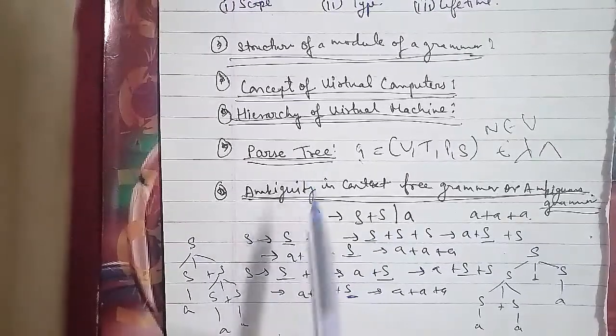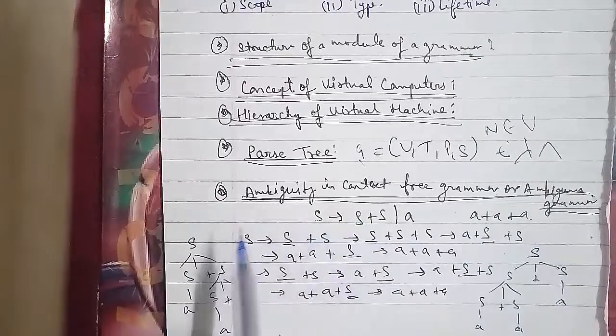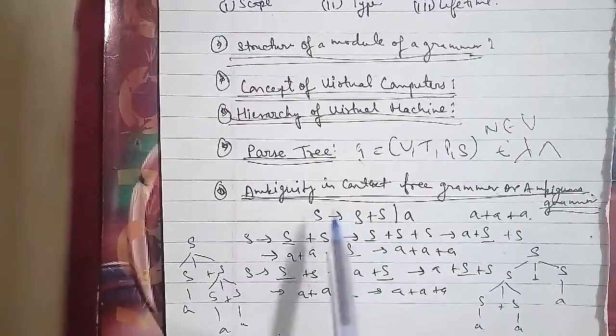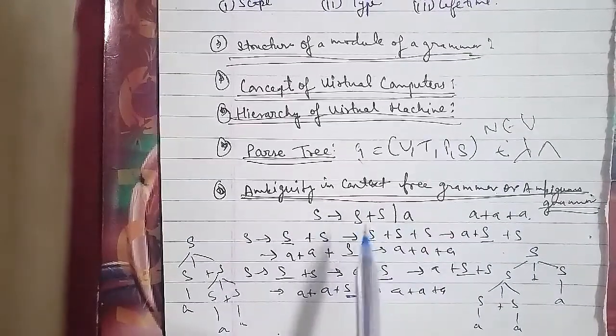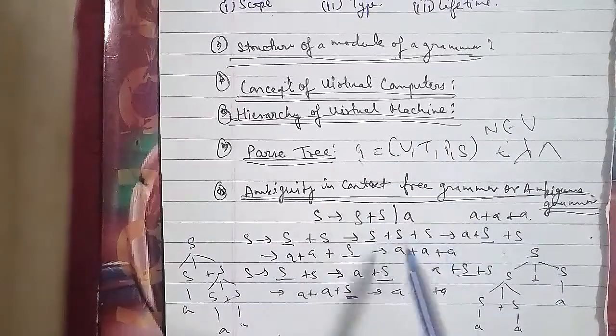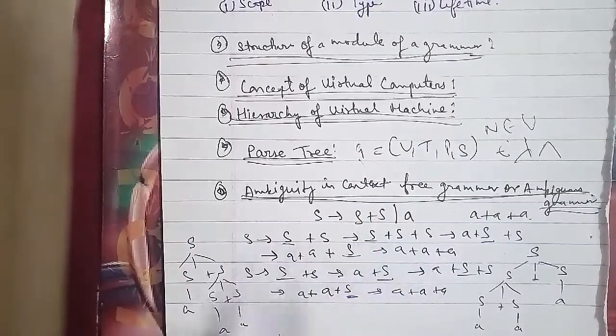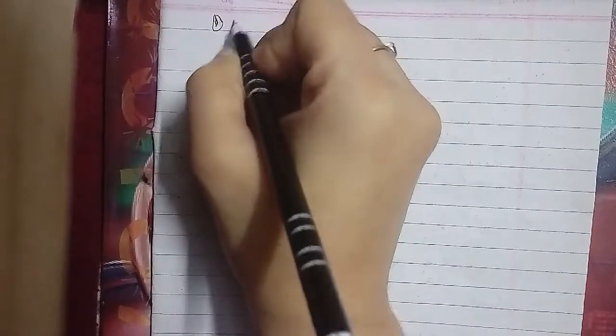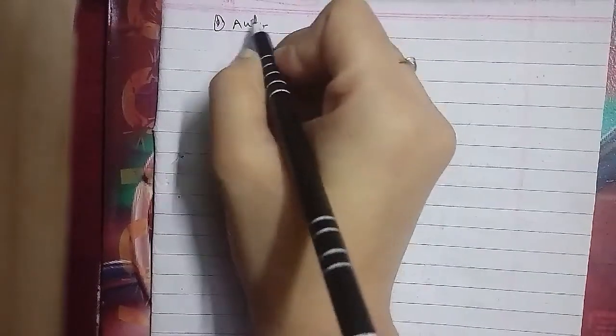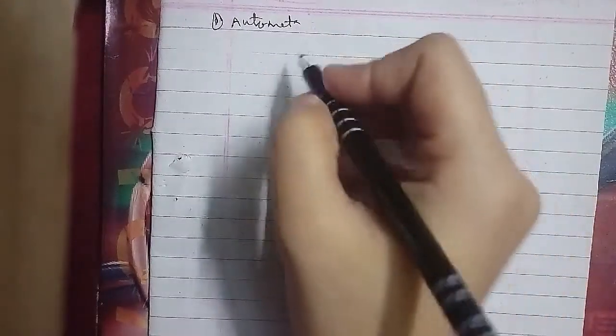A finite automata consists of a set of finite states and of transitions from state to state that occur on an input symbol chosen from an alphabet, and for each input there is exactly one transition out of each state. The q naught is the initial state from which the automata starts, and some states are designated as final or accepting states. A finite automata is described by a 5-tuple, which is represented here.